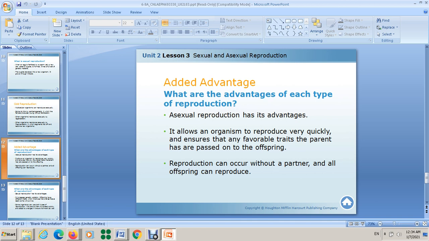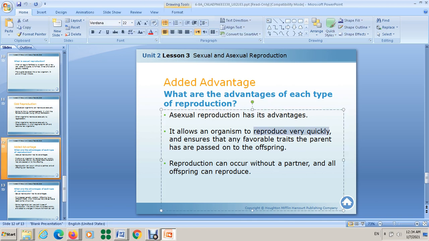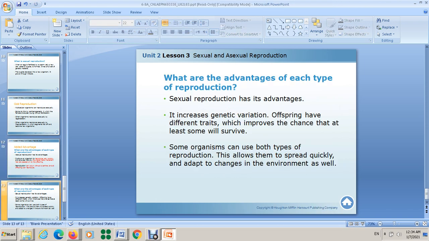The advantages of asexual reproduction: it allows an organism to reproduce very quickly. So this is the first one. They will reproduce very quickly, and ensure that any favorable traits the parent has are passed on to offspring. The other one is that asexual reproduction can occur without a partner, and all offspring can reproduce. So these are the advantages of asexual.